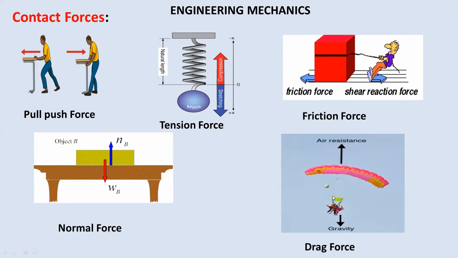This is the example of the parachute. So here you can see one parachute. The parachute experiences the drag force because of the air. So this is the example for the drag force. Basically, drag force is also a friction force, but it exists in the case of fluids. And the friction force shown in the third example exists between two solid surfaces.